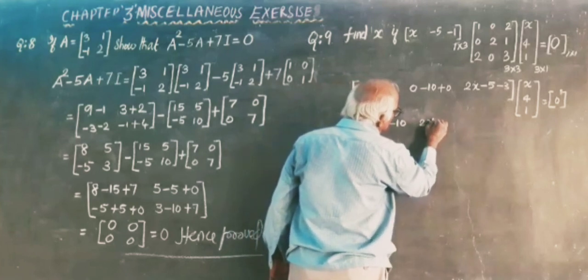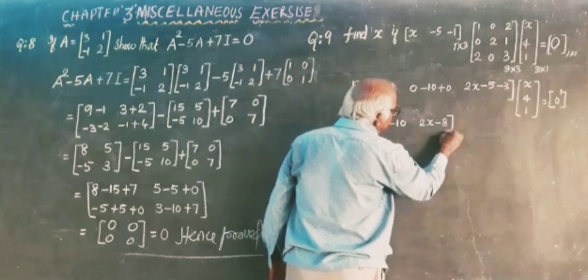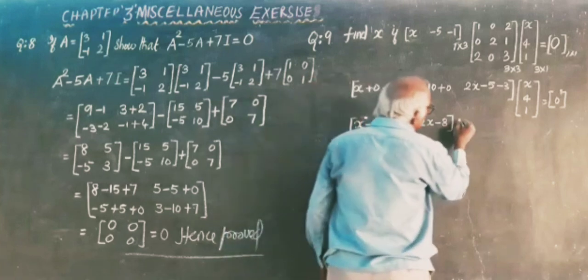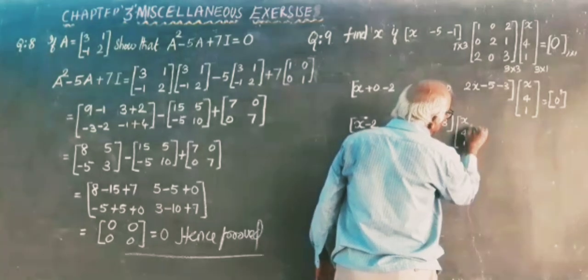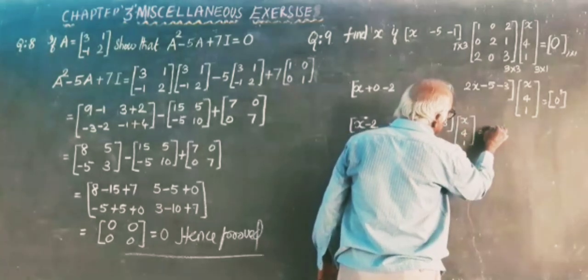2x minus 8. So 2x minus 8 into x, 4, 1 equal to 0.